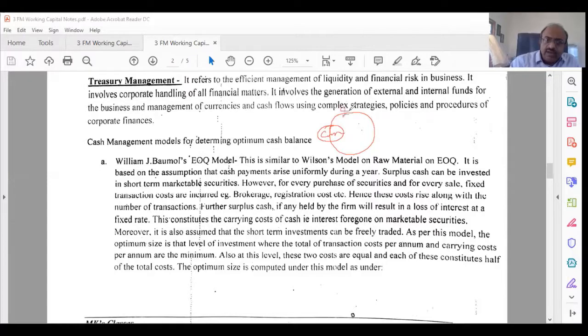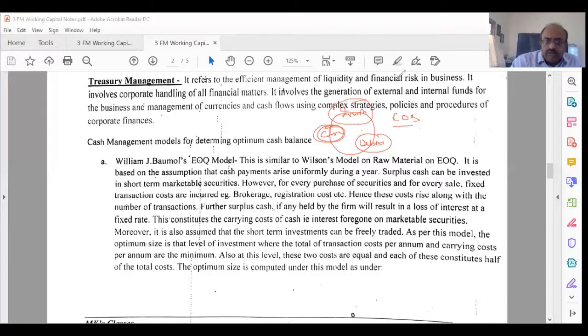Inventory, relating to inventory, we have already seen under materials, raw materials, like the EOQ model and all that. So now we are looking at cash, then we look at debtors, which is very important. Cash related, there are some models based on which we can reduce the cash holding, because cash in hand is just getting stuck. Some of the models we are going to look at.